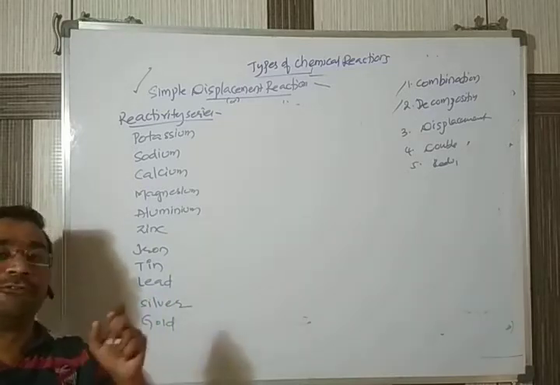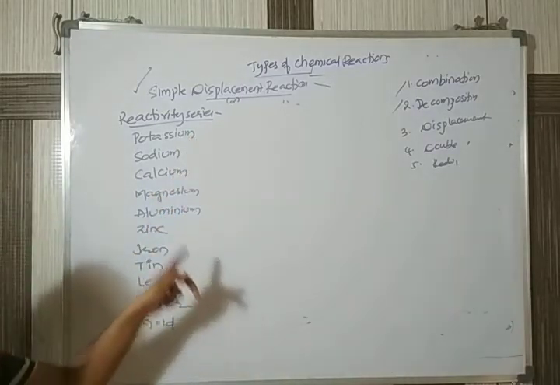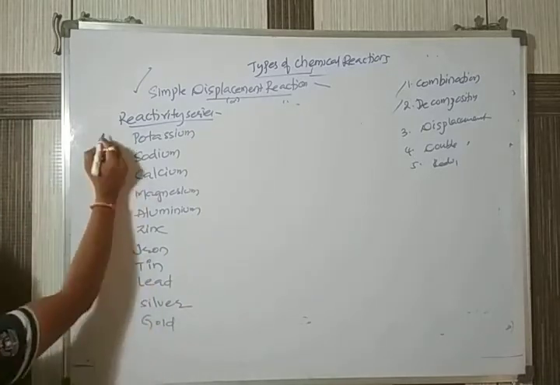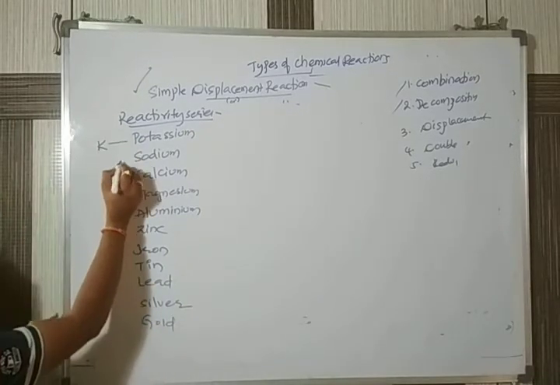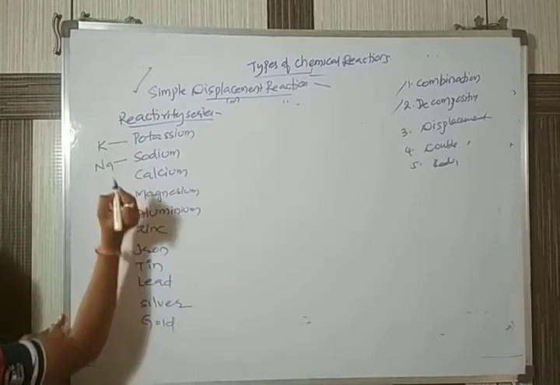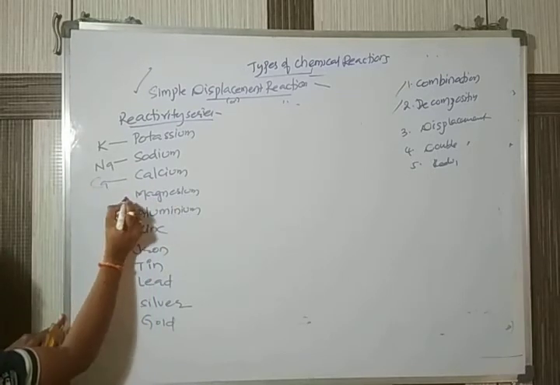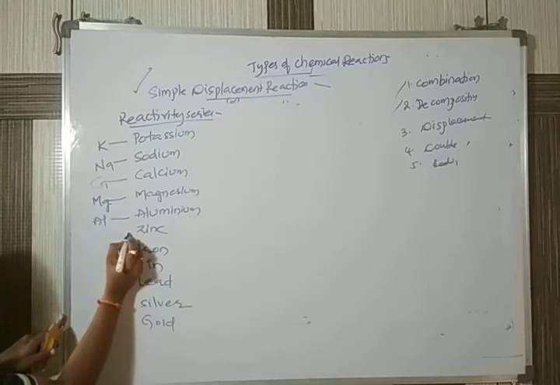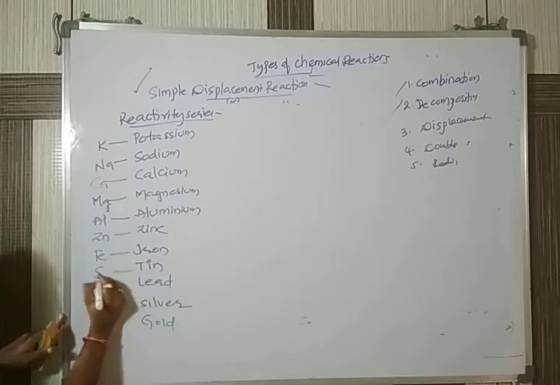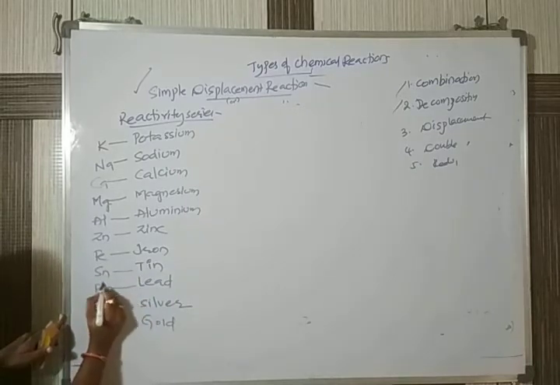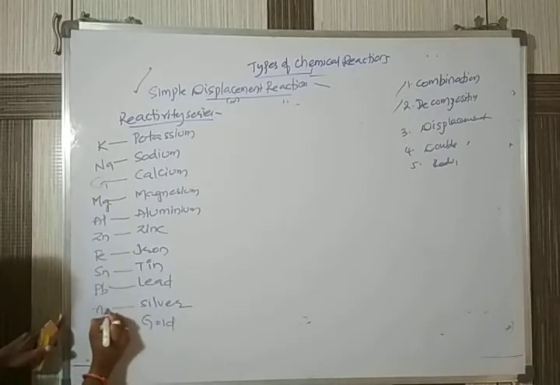This is a few of the metals available. Potassium, symbol K, sodium Na, calcium Ca, magnesium Mg, aluminium Al, zinc Zn, iron Fe, tin Sn, lead Pb, silver Ag, gold Au.